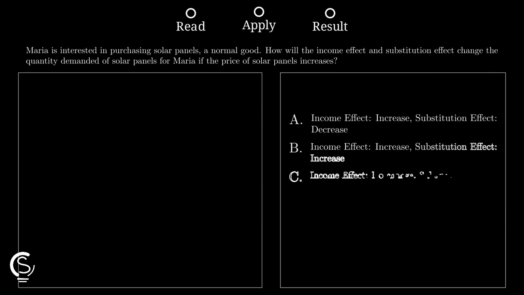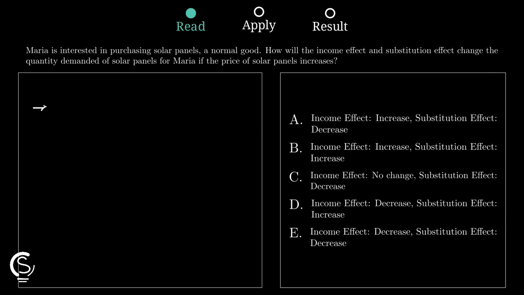When the price of solar panels rises, the substitution effect pushes Maria away from solar panels because they are now relatively more expensive than other choices, so quantity demanded falls. Because solar panels are a normal good, the price increase also reduces Maria's real purchasing power, and that income effect lowers how many solar panels she wants to buy.